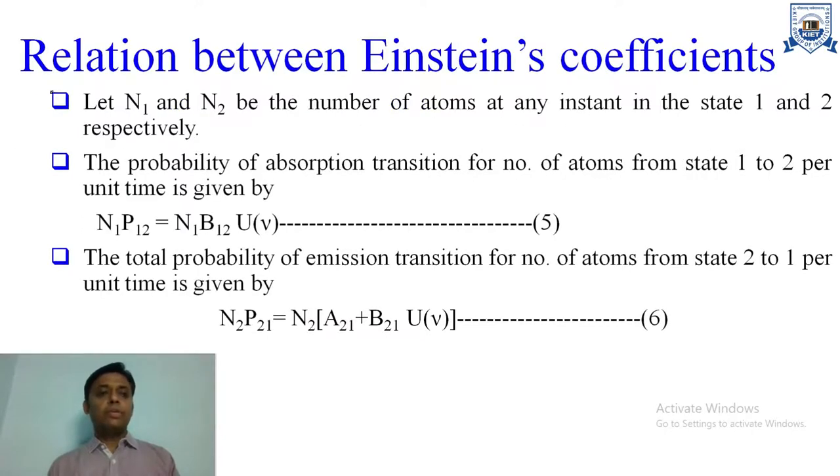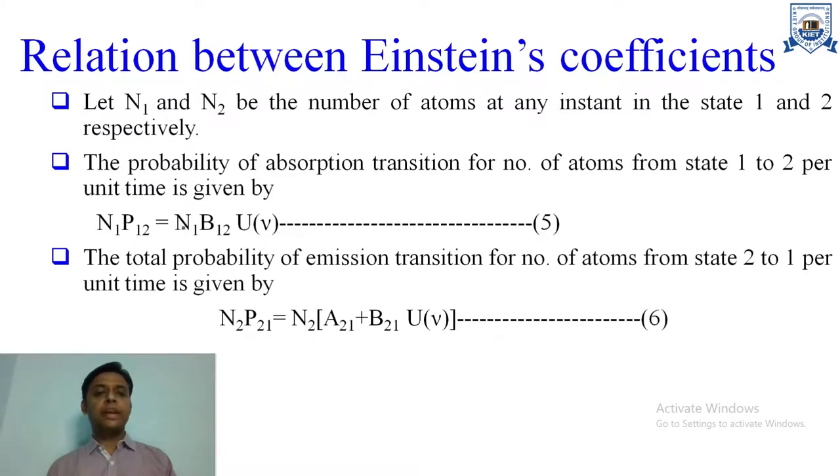Now, the relation between Einstein's coefficients. Let us assume that N1 and N2 are the number of atoms at any instant in state 1, that is the ground state, and state 2, that is known as the higher state. So the number of absorption transitions from state 1 to 2 per unit time is given by N1 multiplied by P12.